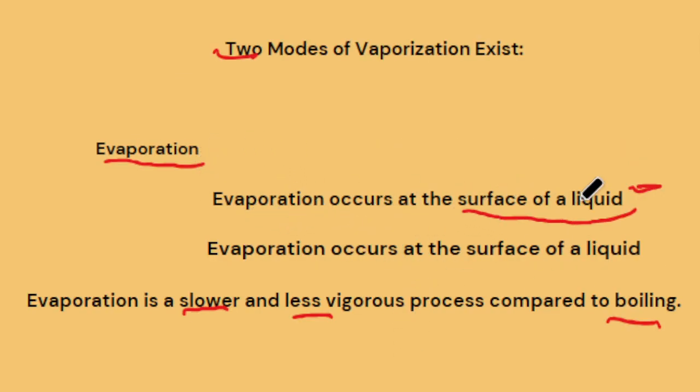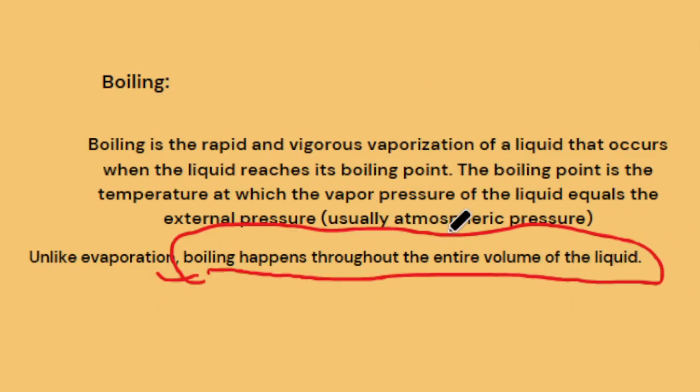Evaporation only occurs at the surface of a liquid. Vaporization exists in two forms, evaporation and boiling. Boiling refers to the boiling point, when the vapor pressure of the liquid equals atmospheric pressure, and evaporation only occurs at the surface of a liquid.